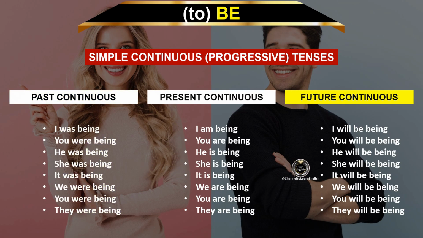Future continuous. I will be being. You will be being. He will be being. She will be being. It will be being. We will be being. You will be being. They will be being.